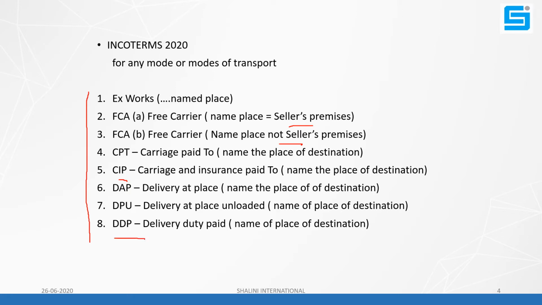These 8 Incoterms are used for any mode or modes of transport. This can be used for road, rail, sea, and air. Any mode of transport. Okay, now we'll move to the second slide.